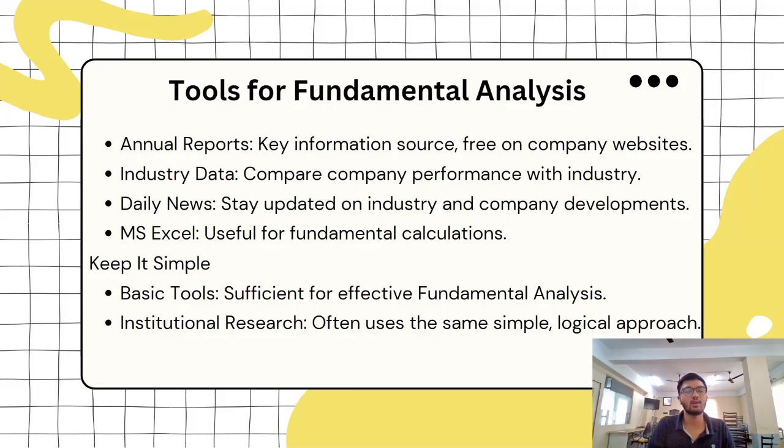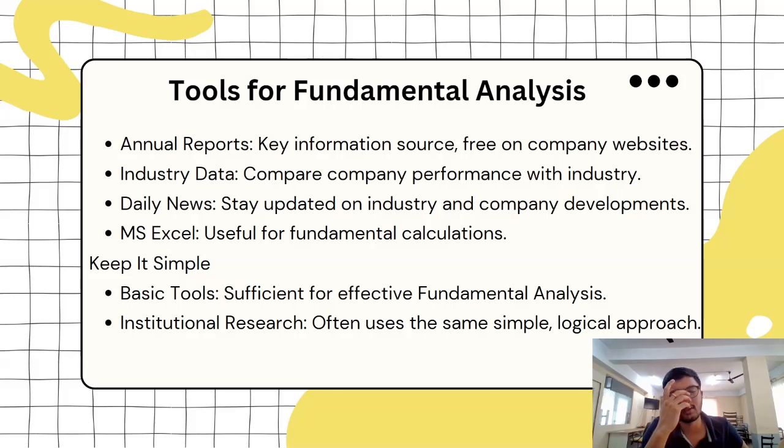Actually, annual reports won't lie because these are fully regulated under SEBI. SEBI mandates that companies publish their reports every quarter and showcase how the business is performing. So four times in a year, the report comes into existence for a particular investor. You also need to stay updated daily on industry and company developments.